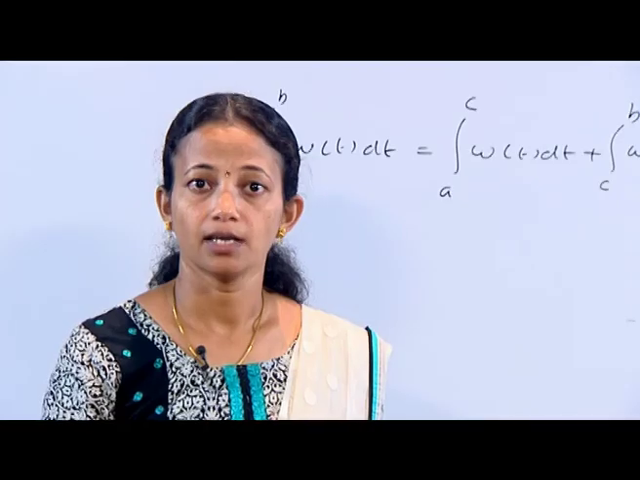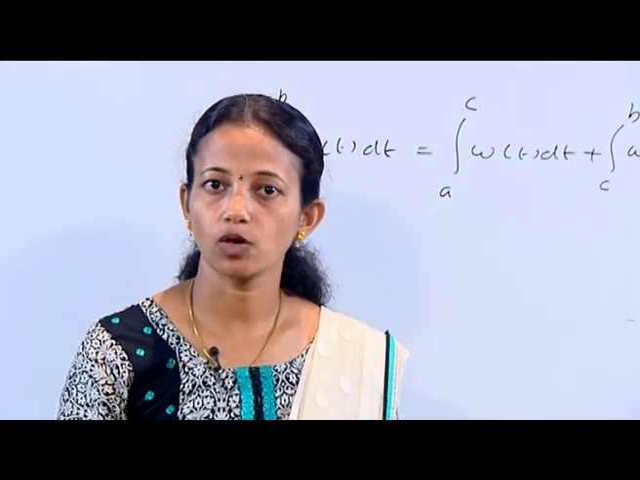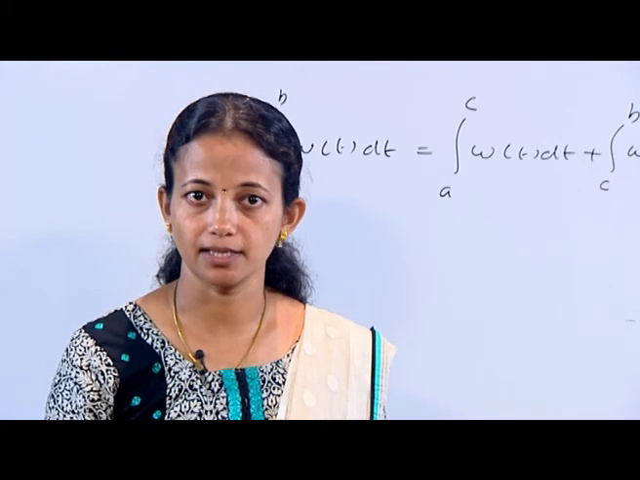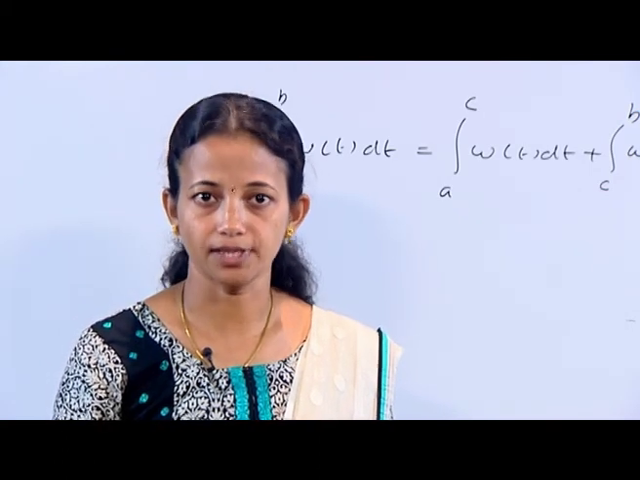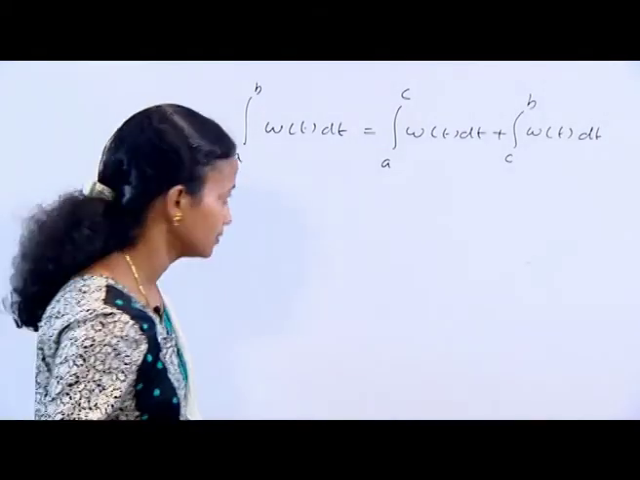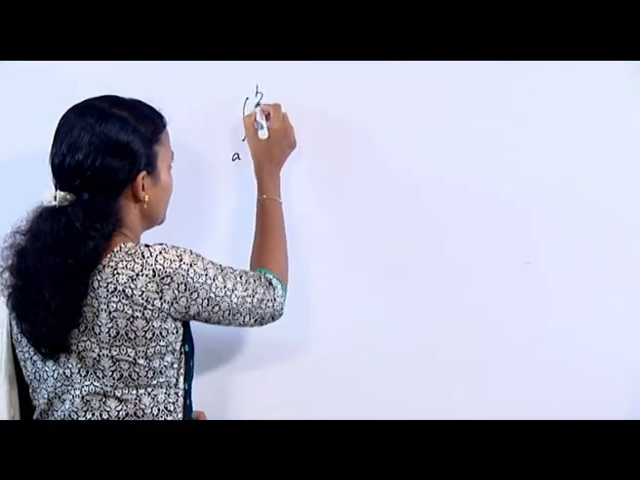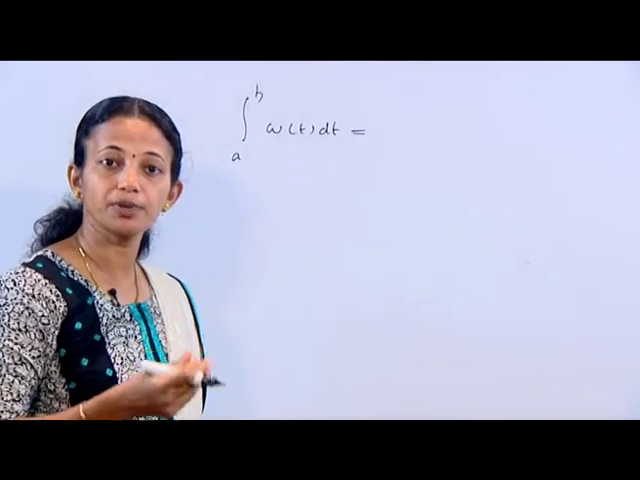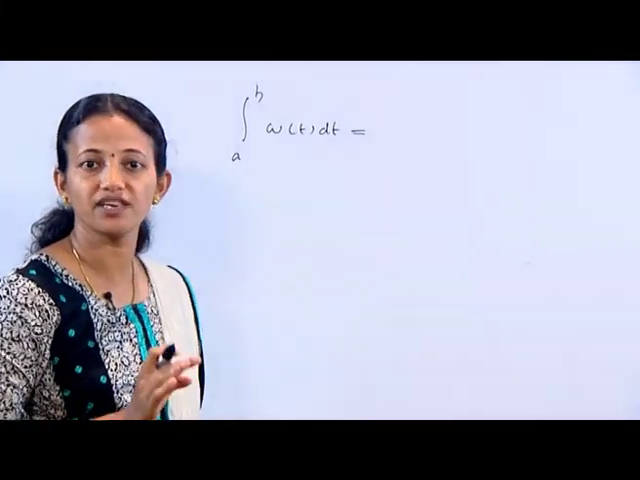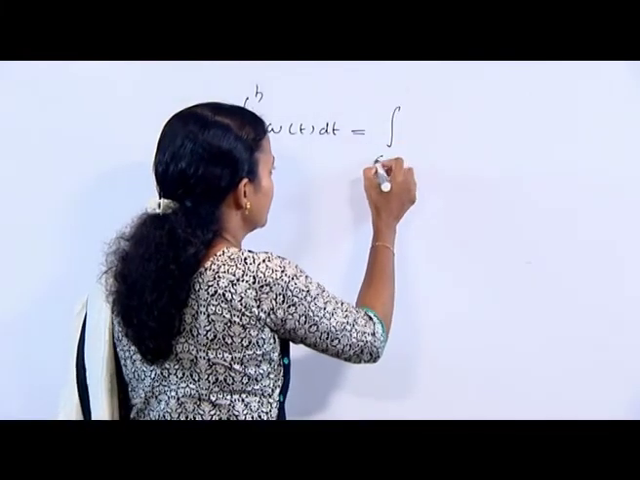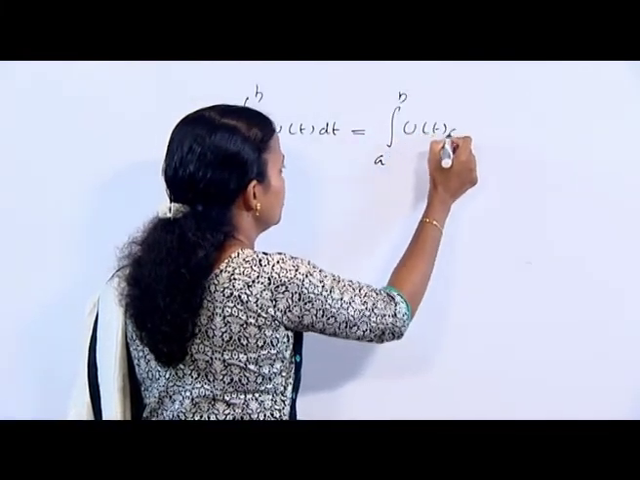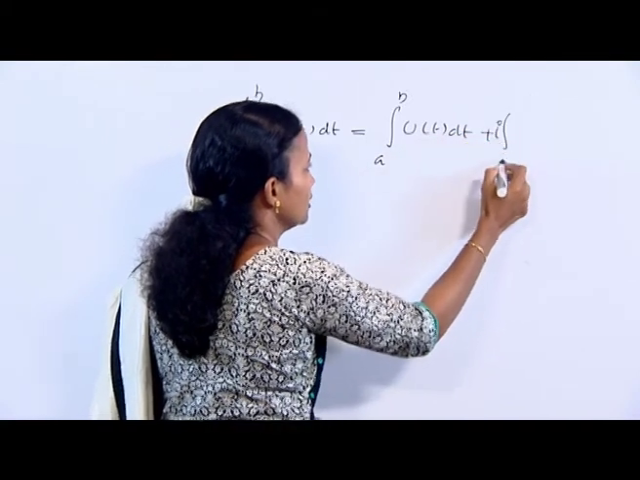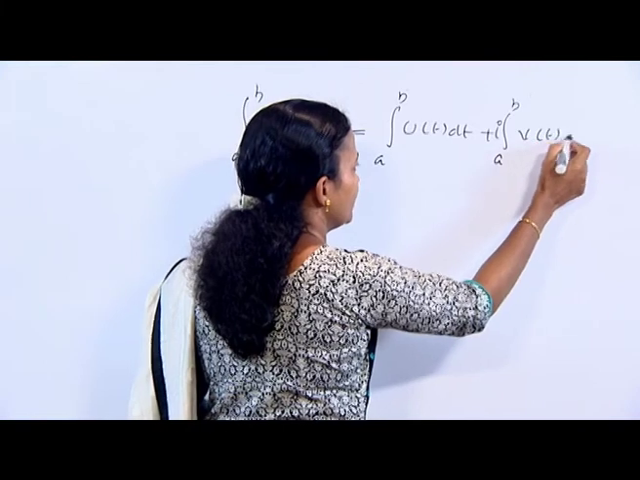Next we have the extension of the fundamental theorem of calculus. The fundamental theorem of calculus involving antiderivatives can be extended so as to apply to integrals of the type integral a to b of w(t) dt, which is equal to integral a to b of u(t) dt plus i times integral a to b of v(t) dt. This is equation number 10.